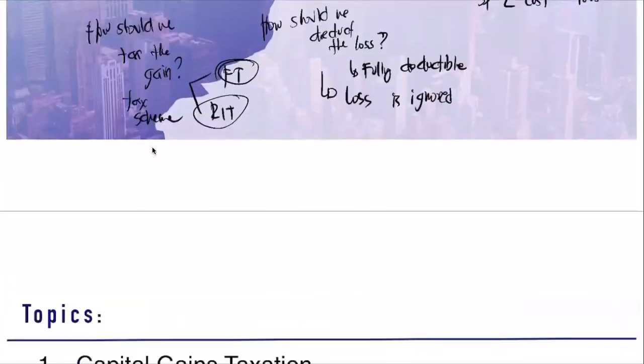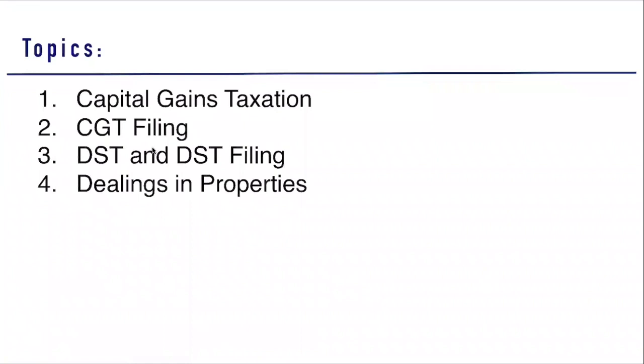So what are the topics that we are to learn in this main topic, gains and dealings? The subtopics are the capital gains taxation. We call the final tax of our dealings capital gains tax. Next, we also need to learn how to file your capital gains tax. Later, we will learn that. Also, in every dealing, we have your documentary stamp tax. That is an additional tax that we pay aside from the capital gains tax. And next, how do we file your documentary stamp tax?